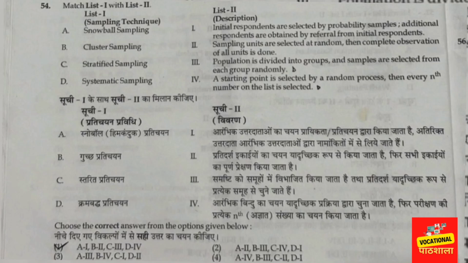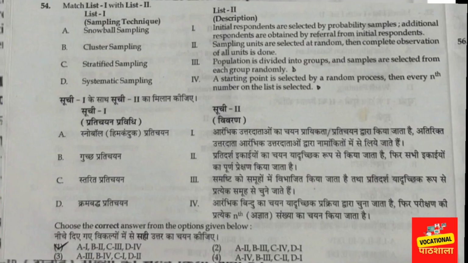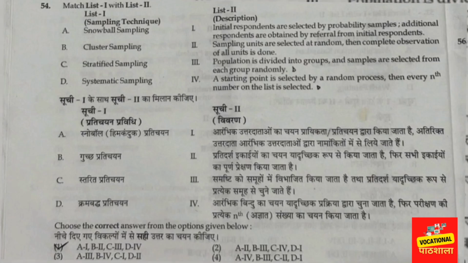B, we can check cluster sampling, meaning sampling units are selected at random, then complete observation of all units is done. The third option they ask is stratified sampling. Population is divided into groups, that means strata. The samples are selected from each group randomly. Then option D, systematic sampling: a starting point is selected by a random process, then every 9th member of the list is selected. So option number 1 is the correct answer for this question.